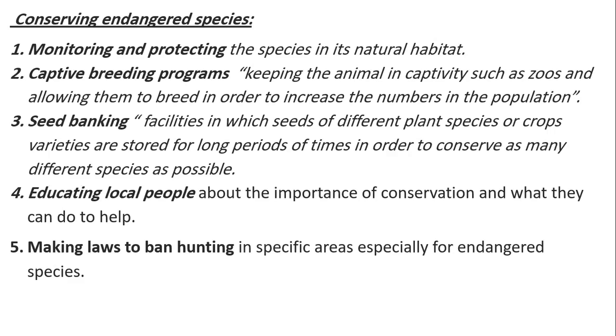Educating local people. If I have local people beside the natural habitat of an endangered animal, I have to educate them that they do not hunt those animals and they need to take care of them, and they need to know what keeps them from going extinct. Making laws to ban hunting. Some people will not follow the education, or they will not see the importance of that.